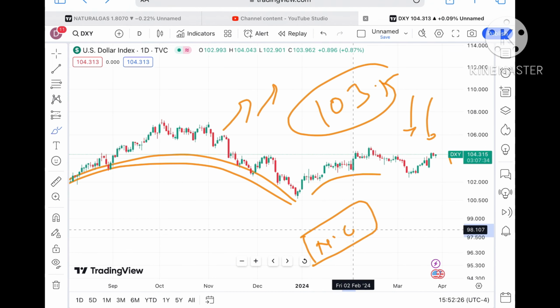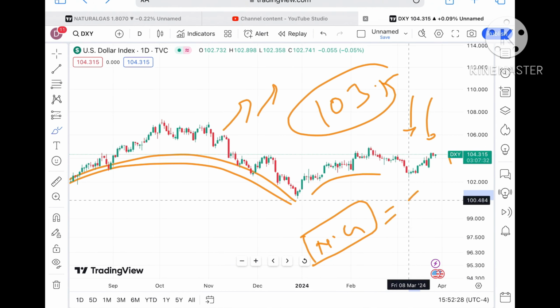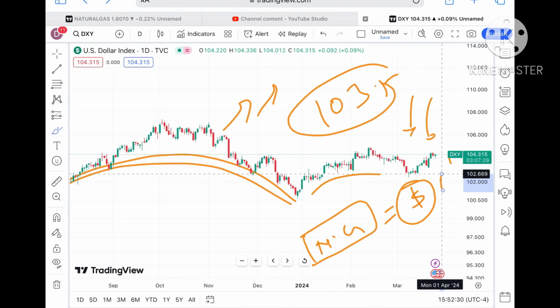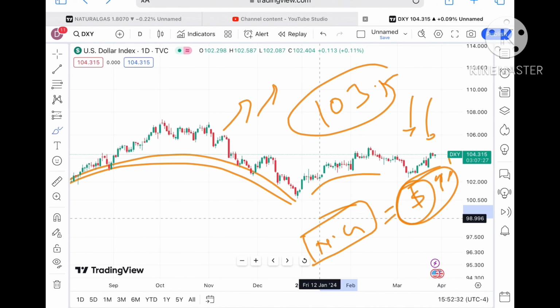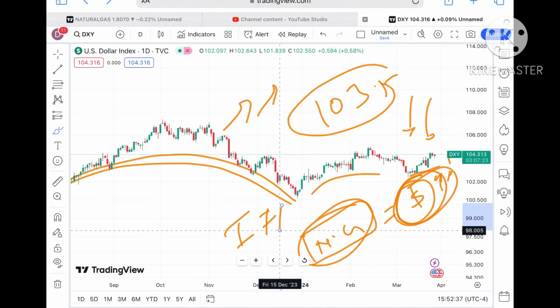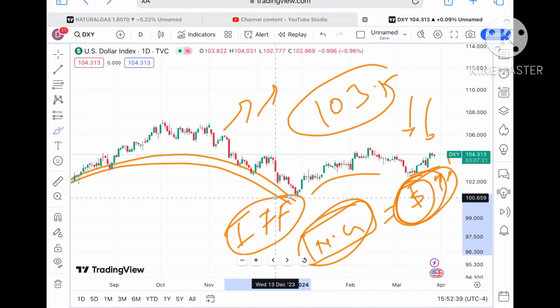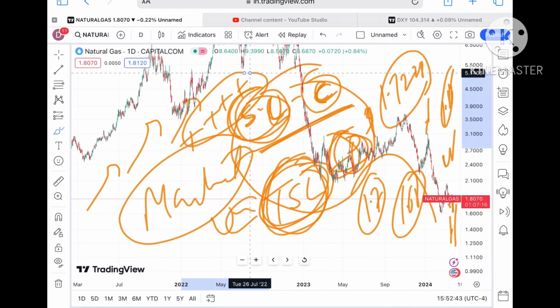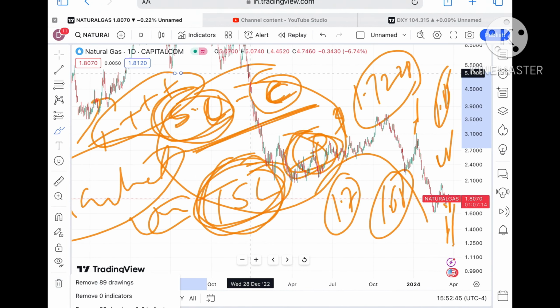Okay, because see, suppose this is the amount of natural gas being imported by another country, so they make the payment in dollars. When the dollar index is only moving upside, the quantity is the same, but the dollar price increases, so it will affect the import and export balance, because demand and supply will be affected.